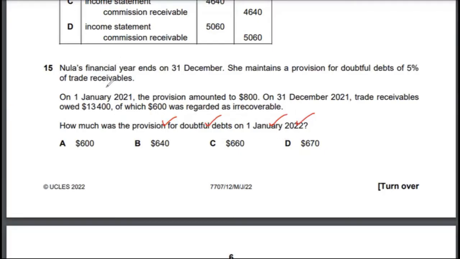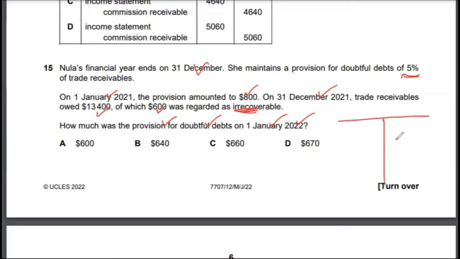Anyway, let's get back to the question, which is multiple choice 15. Nula's financial year ends on 31st December. She maintains a provision for doubtful debts of 5% of trade receivables. On 1st January 2021, the provision amounted to $800. On 31st December, trade receivables were $13,400, of which $600 was disregarded as irrecoverable.